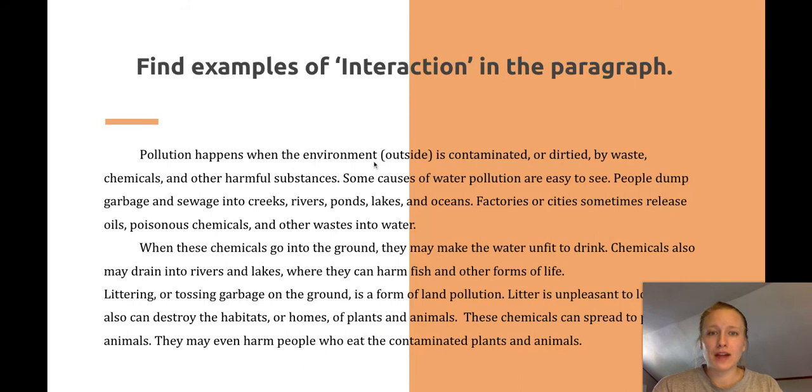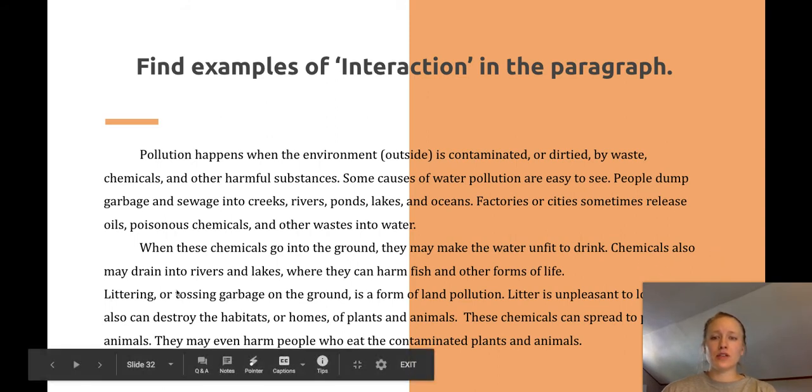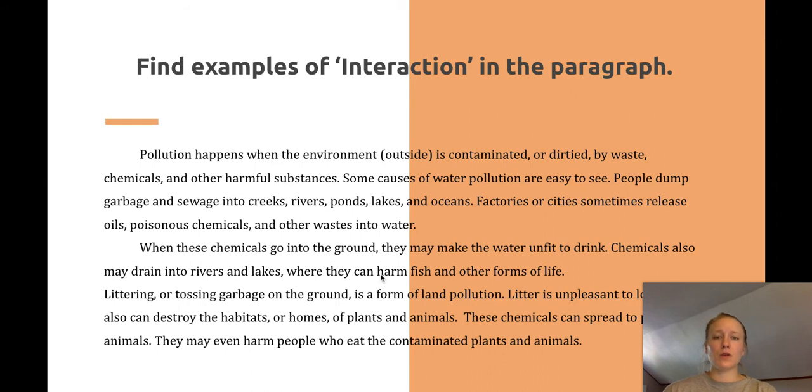Pollution happens when the environment outside is contaminated or dirtied by waste, chemicals, and other harmful substances. Some causes of water pollution are easy to see. People dump garbage and sewage into creeks, rivers, ponds, lakes, and oceans. Factories or cities sometimes release oils, poisonous chemicals, and other gases into the water. When these chemicals go into the ground, they may make the water unfit to drink. Chemicals also may drain into rivers and lakes where they can harm fish and other forms of life.